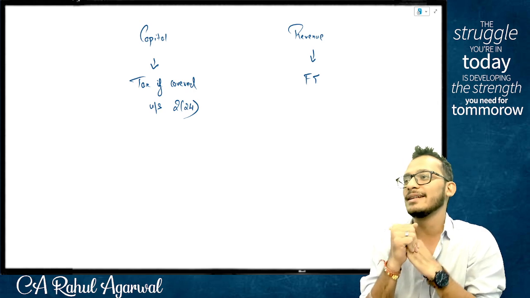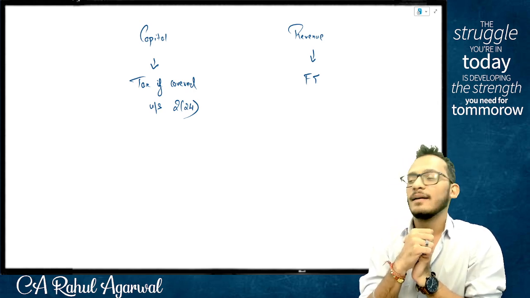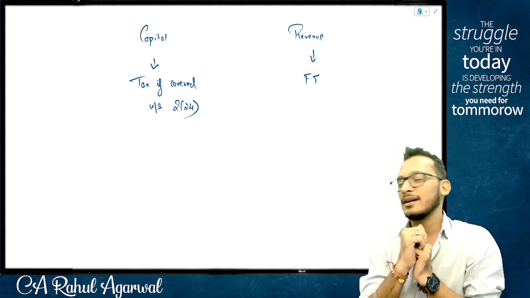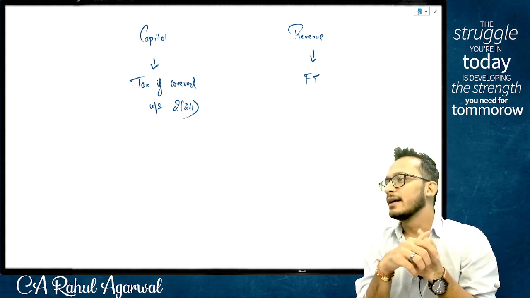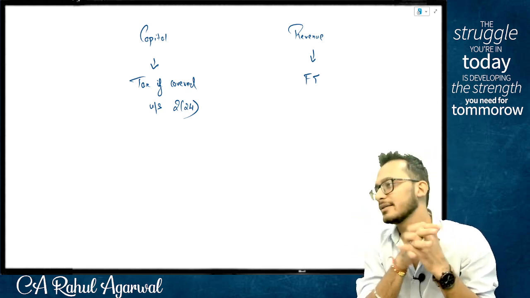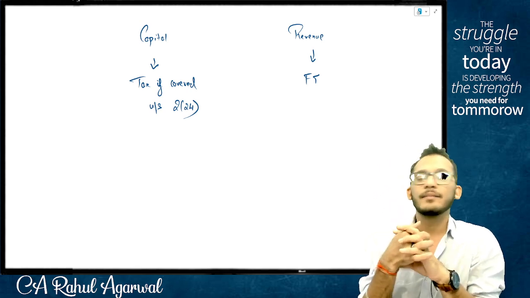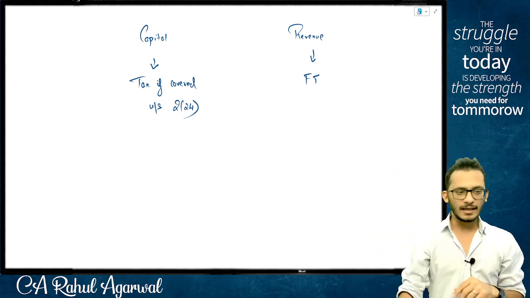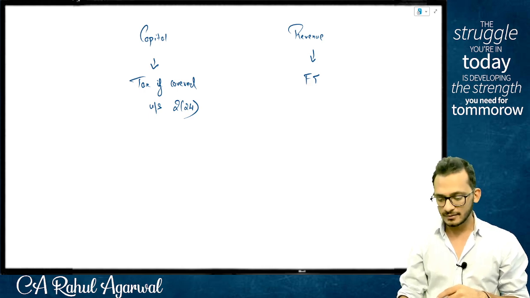At the end of the day, the activity is one time. May come, may not come, and therefore it is always capital. In simple words, people, gifts are always capital. That is what the idea is. Make sense? Yes. This is your difference between a capital and a revenue, people. We have already discussed this.